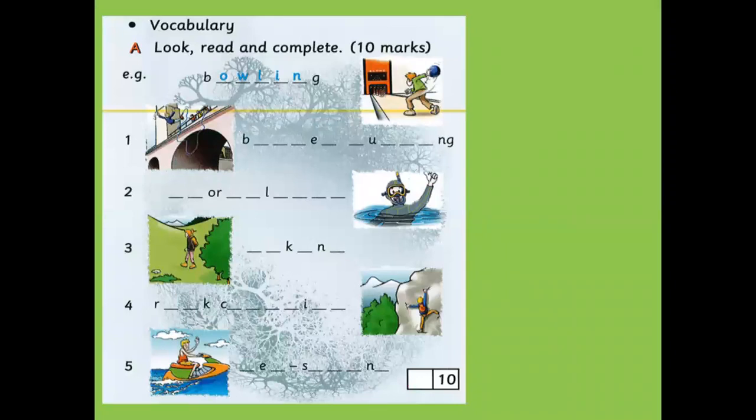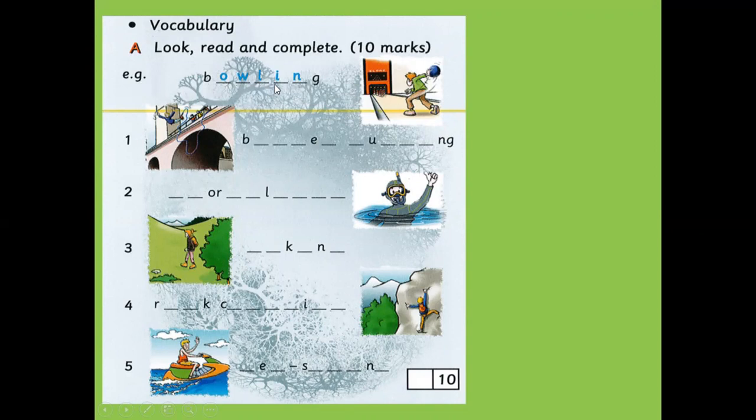Here we have some activities, and we are going to look at the activities, look at the images, look at the words, and write the words or supply the missing letters in the words. Here it says vocabulary: look, read, and complete. Look at the images. Read the words and complete the letters. And here we have e.g., which means example.